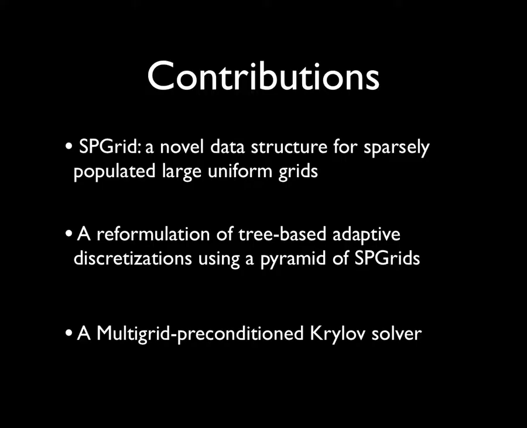We present three main contributions. First, SPGrid, a novel data structure for sparsely populated large uniform grids. Next, a reformulation of tree-based adaptive discretizations using a pyramid of SPGrids. And finally, a multigrid preconditioned Krylov solver. Our solution relies on replacing typical tree-based adaptive data structures with a pyramid of sparsely populated Cartesian grids.